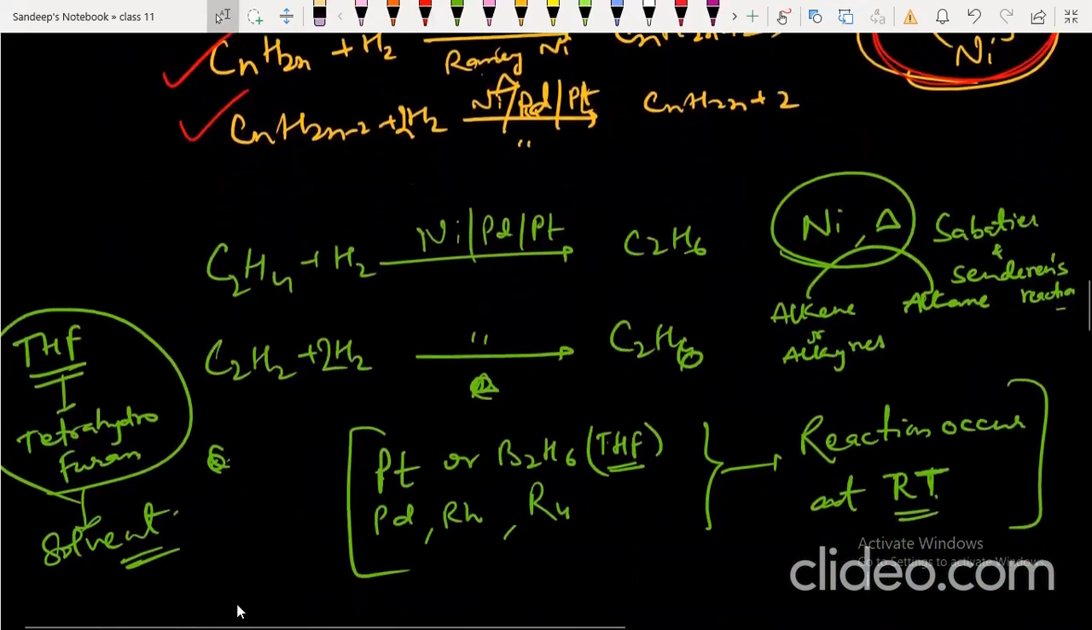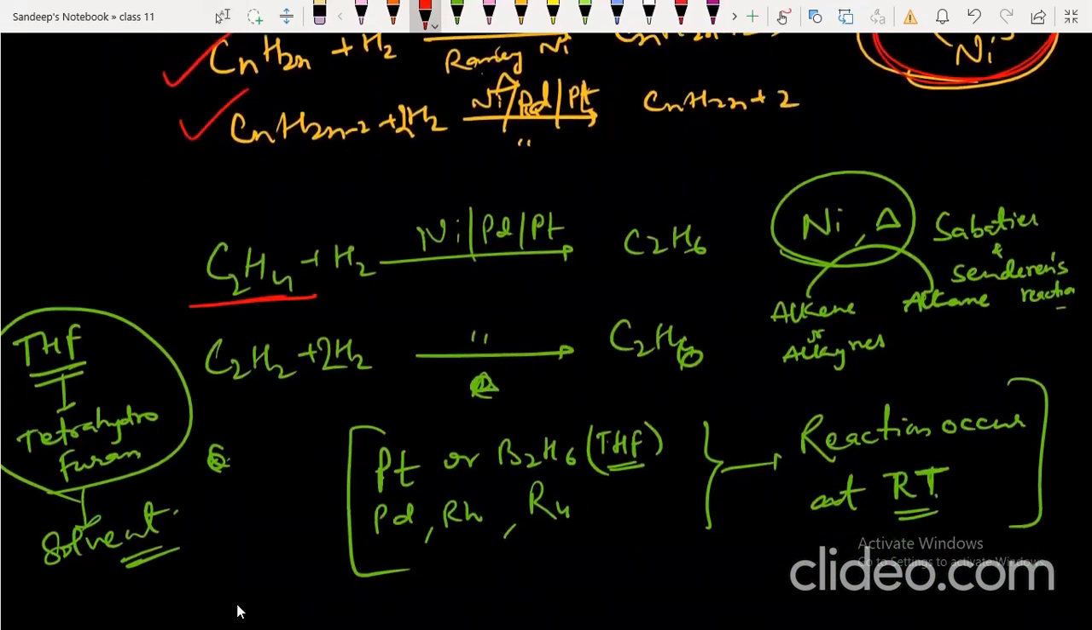If you take ethene and treat it with hydrogen in the presence of nickel, palladium, platinum, it forms ethane. This trick you can remember: Nikah Pade Pandit.